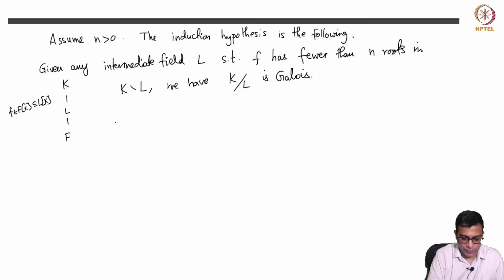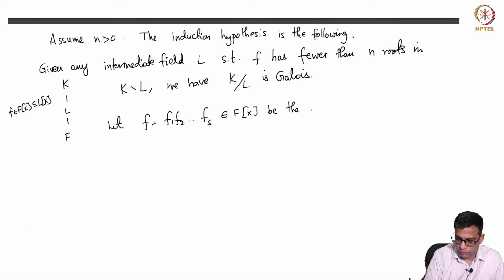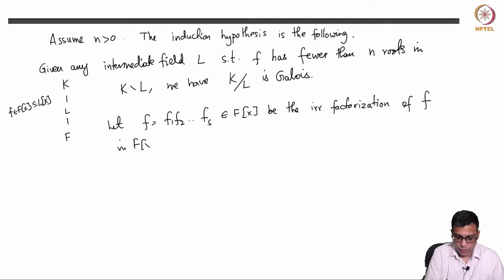Okay, now to proceed with the proof, let f equal f1 times f2 times ... fs be the irreducible factorization of small f in F[x]. We are given this polynomial f, it may very well not be irreducible, so we can take its irreducible factorization. Remember, this is in F[x].